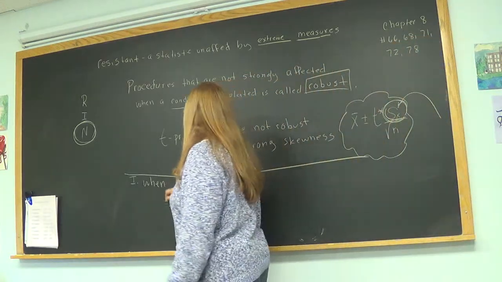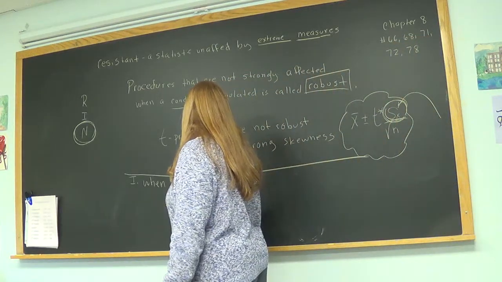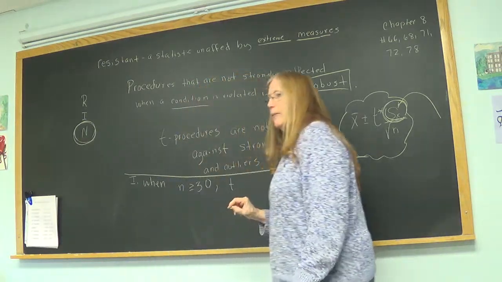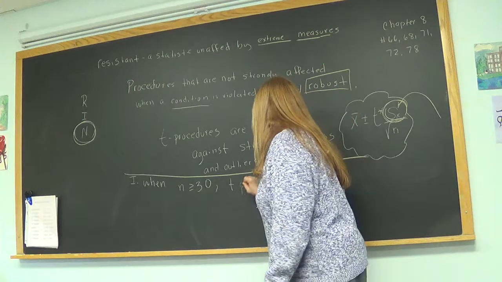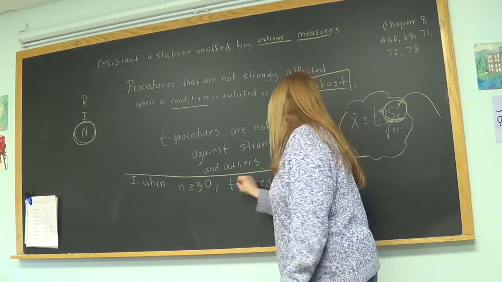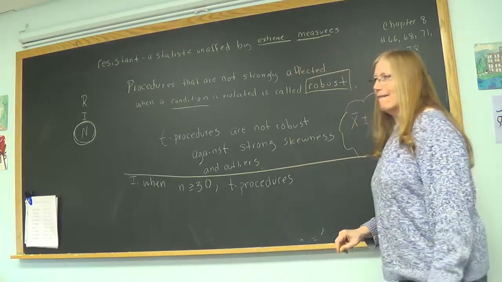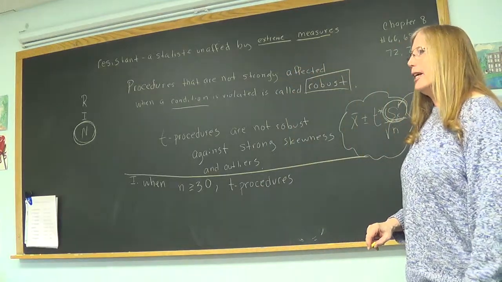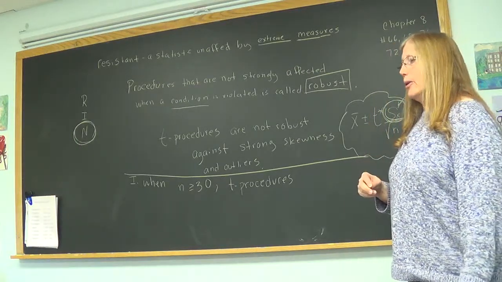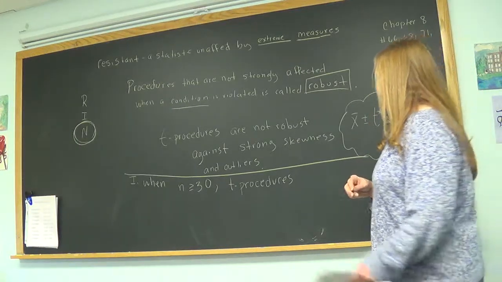All right, I'll try. When n is greater than or equal to 30, do I say T procedures will work well or will not work well? It will work. Why? Because if it's 30, then you're going to have a normal. We already learned that the sample is close to normal when n is greater than or equal to 30.